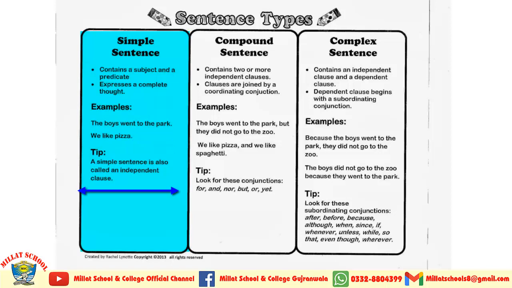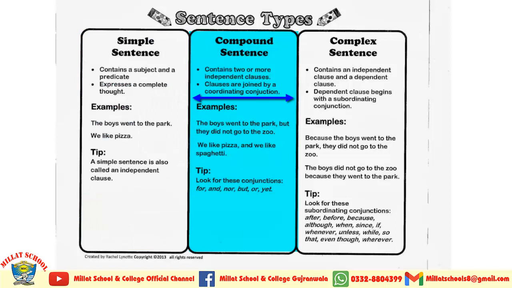Here is a tip for you: a simple sentence is also called an independent clause. So I am coming towards compound sentences. A compound sentence contains two or more independent clauses. Clauses are joined by a coordinating conjunction, and I have given you a complete lecture on coordinating conjunctions before, in the lecture related to chapter number 12. Examples: The boys went to the park but they did not get to go to the zoo. We like pizza and we like spaghetti.